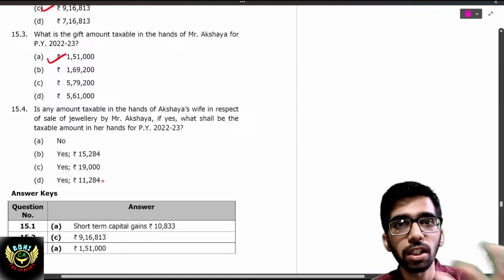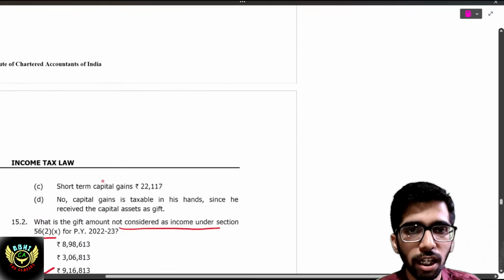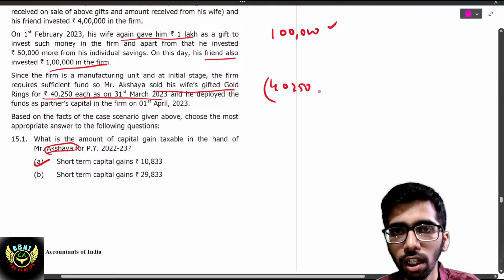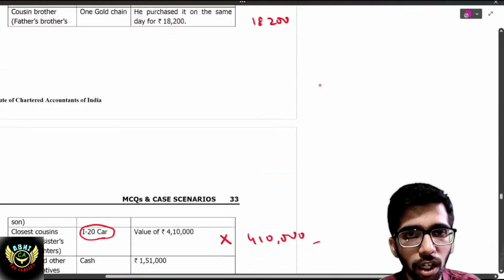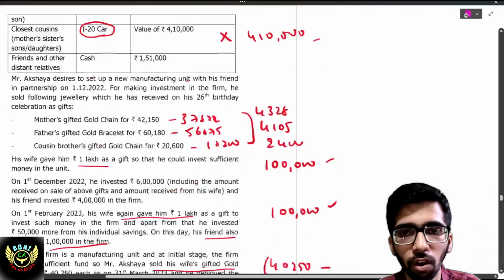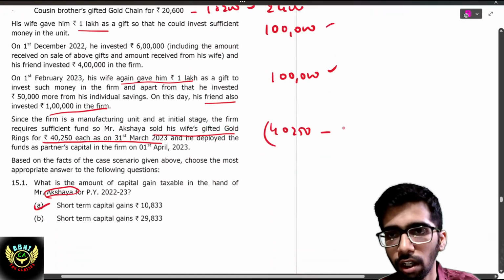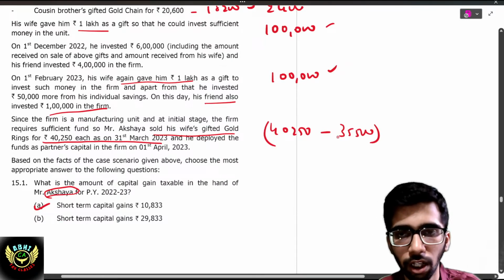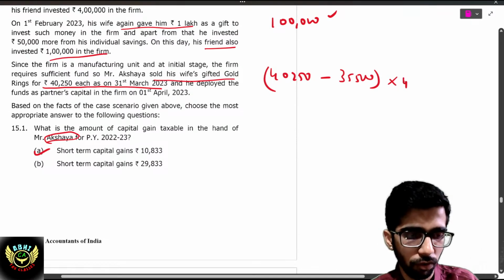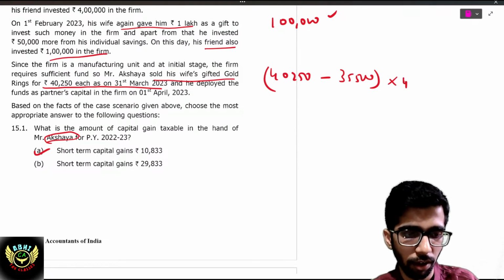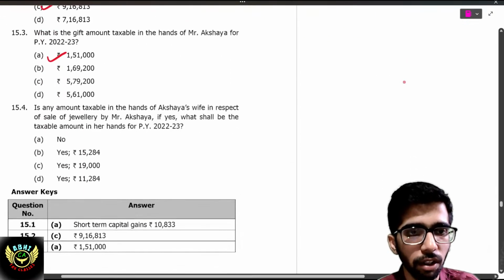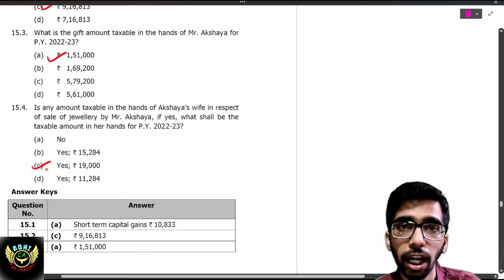Is any amount taxable in the hands of Akshay's wife in respect of the sale of jewelry? Yes, obviously, because the clubbing provision will be applicable. Sale consideration is 40,250. The purchase cost is 35,500 into 4, since there are 4 rings. 40,250 minus the cost, 19,000 will be the answer. Chargeable under short term capital gain, 19,000, in her name.